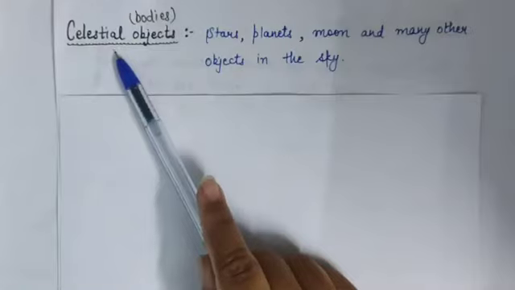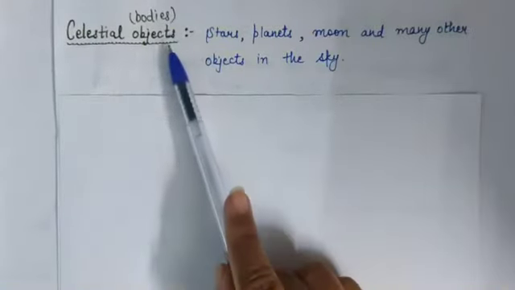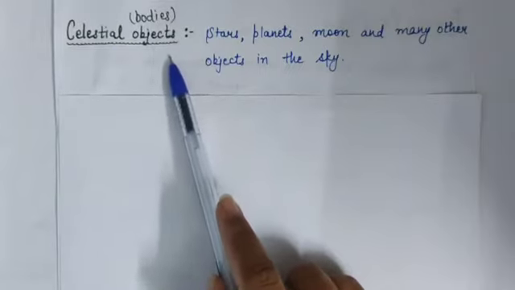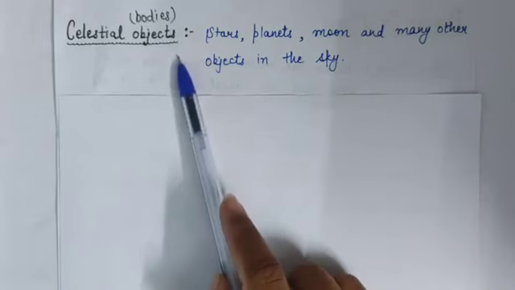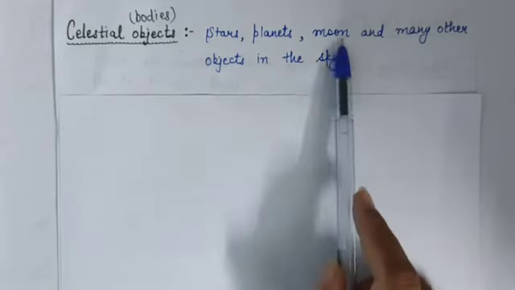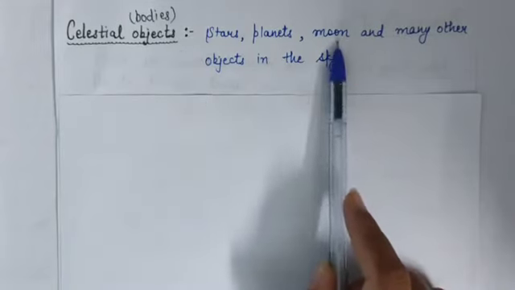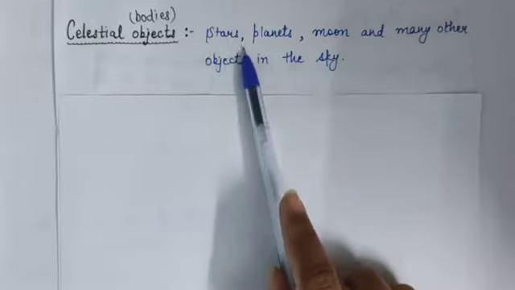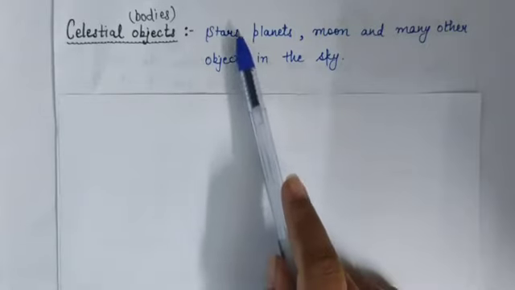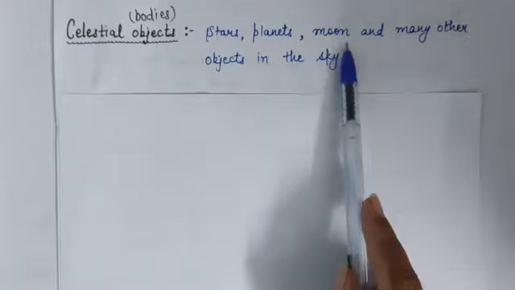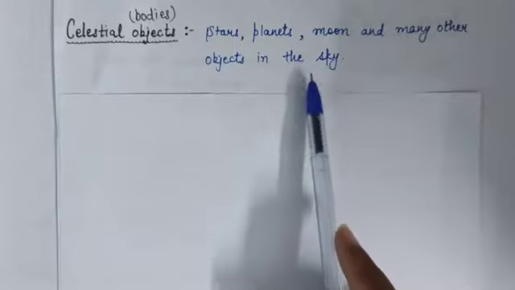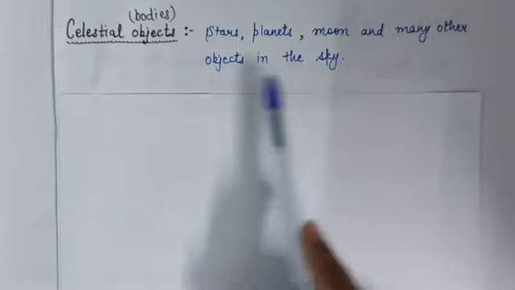Our first topic is celestial bodies or celestial objects. Now what are celestial bodies? Look at the sky during the day. You can see the brightly shining sun in the sky. And at night, you can see the moon and countless stars, including planets and other objects. These objects, meaning stars, planets, moon, and many other objects present in the sky, collectively are called celestial